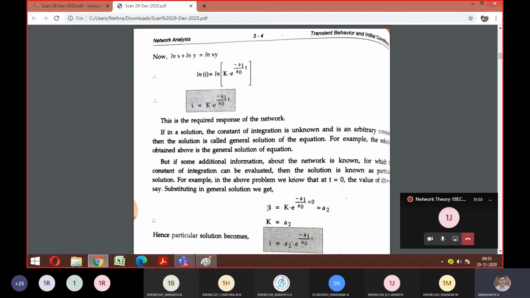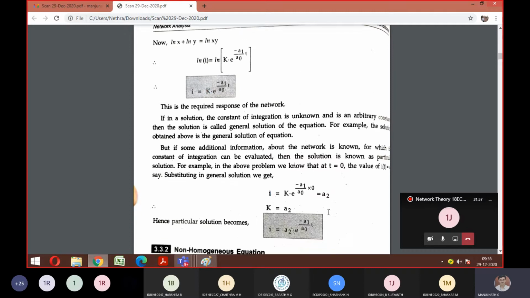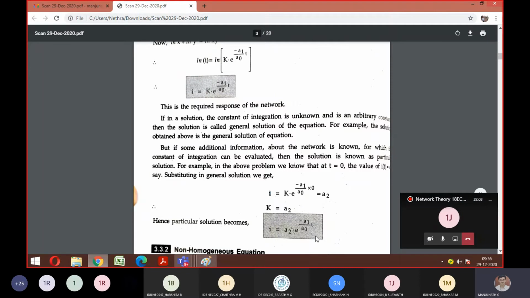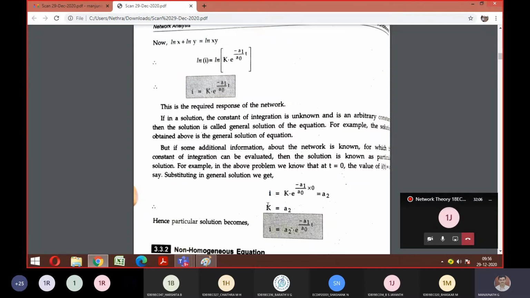I have equated my I for the next term at t equal to 0. Hence we got a particular solution as A2 into e power minus A2. A2, A1, A0 all are coefficients, right? So we have eliminated the value of K from the general equation and obtained a new equation called the particular solution. Any doubts?